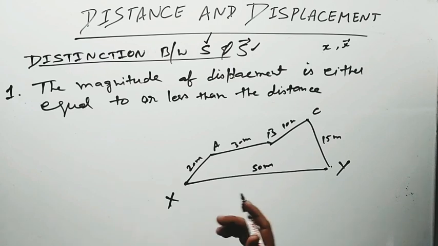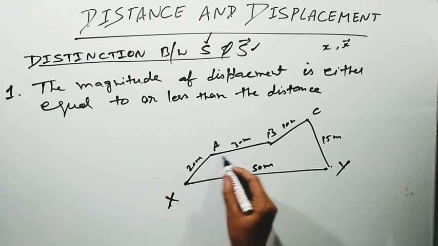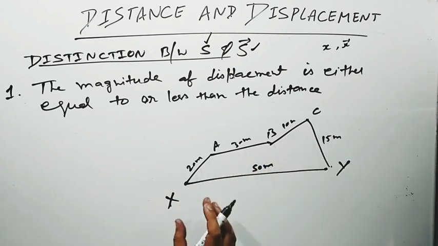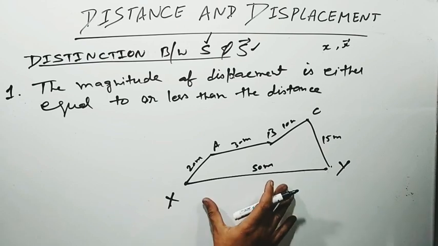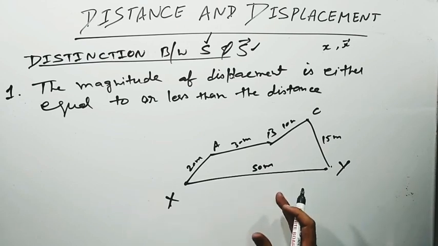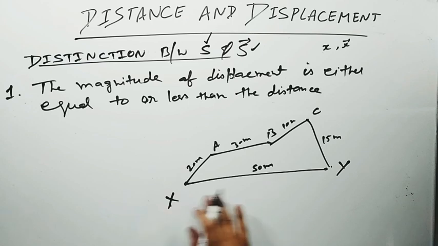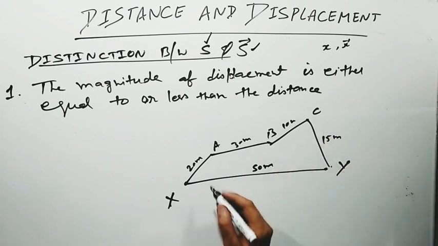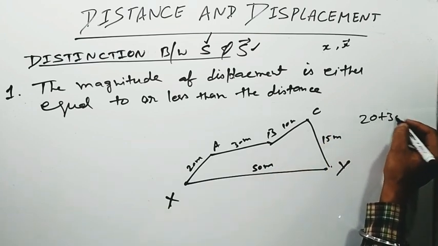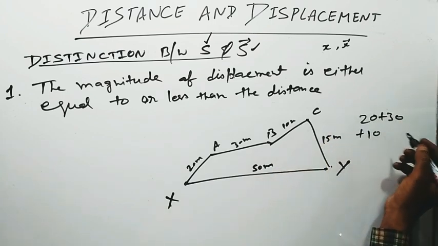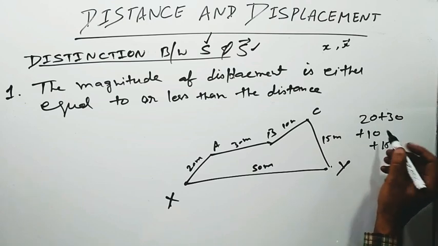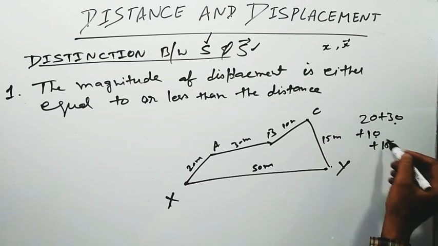Obviously, when he covers the path X to A to B to C to Y, this will be the distance. Even though if we move directly from X to Y, that is a displacement, we will call this a distance also. So when he covers the path like this, he has covered the distance 20 plus 30 plus 10 plus 15, that is 50, 60 and 75.